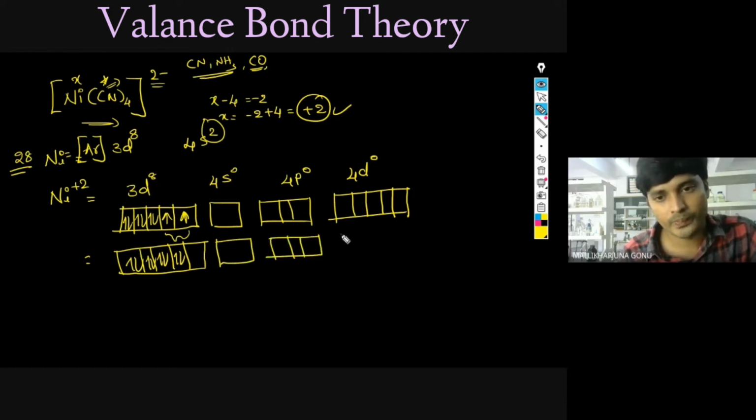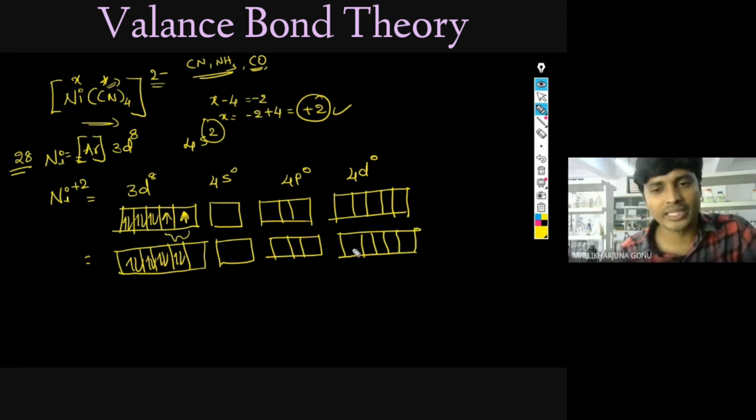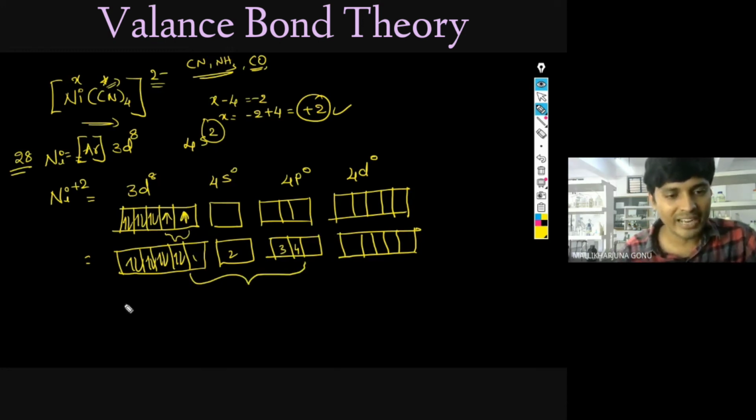How many cyanides are there? Four ligands only. So only four orbitals are required. These many orbitals only will combine. So we combine these. What will be left now?